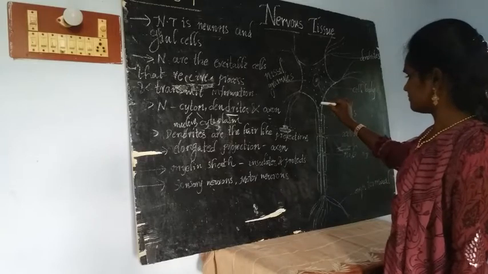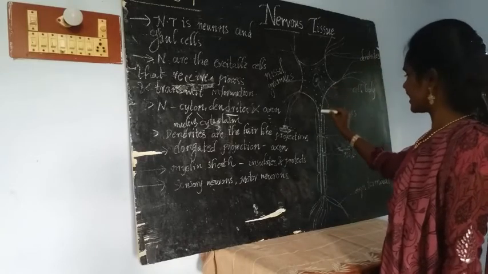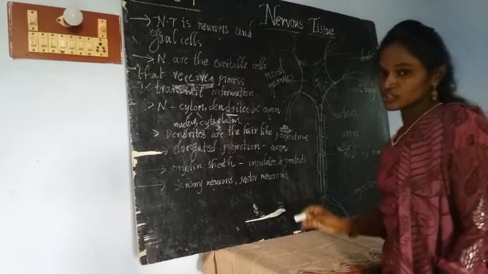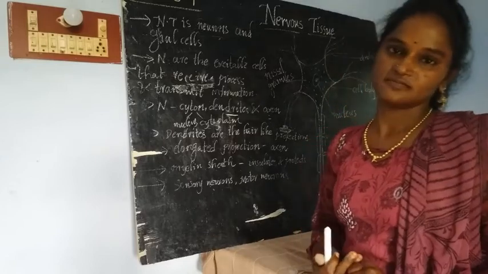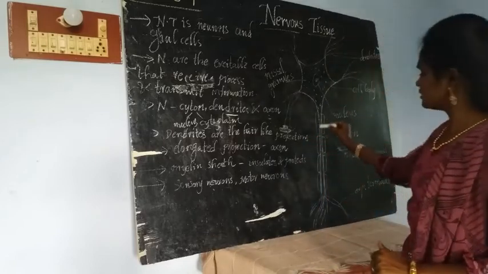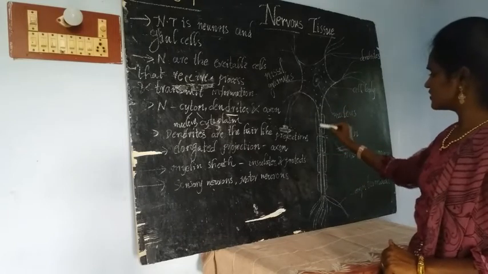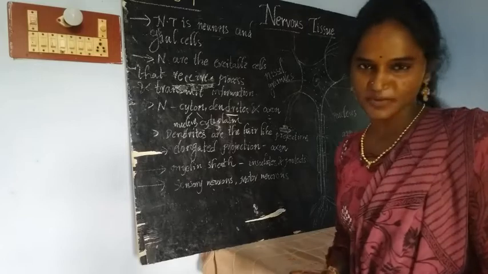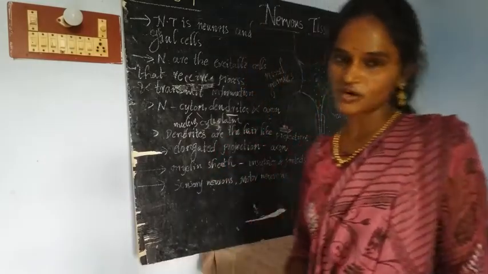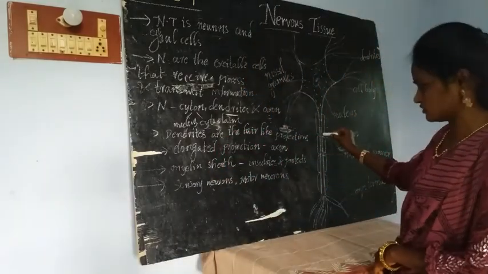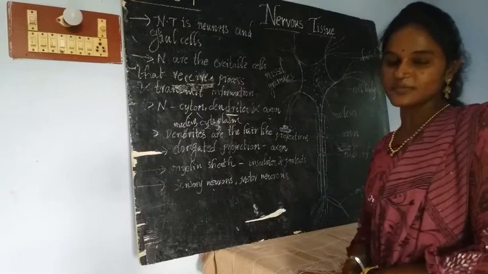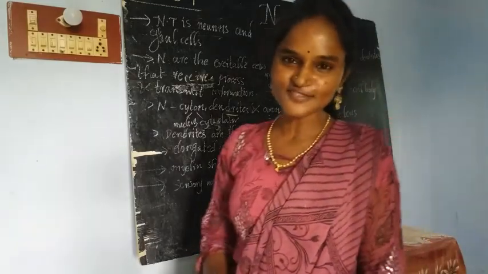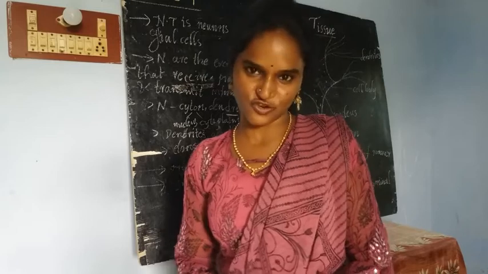Some neurons have an axon covered with a myelin sheath. For protection and insulation, the axon is covered with a myelin sheath. Some axons don't have any myelin sheath. Those are called non-myelinated axons. If the axon contains a myelin sheath, it is called a myelinated axon.